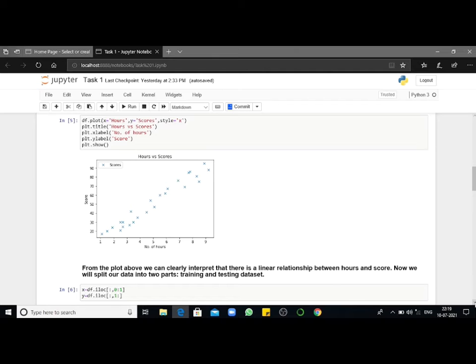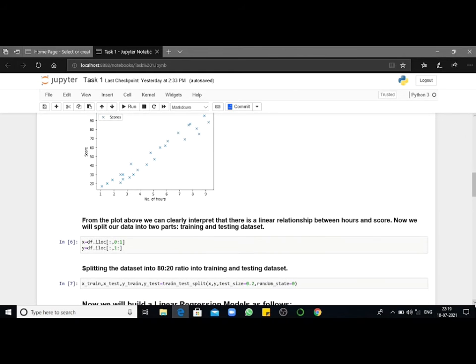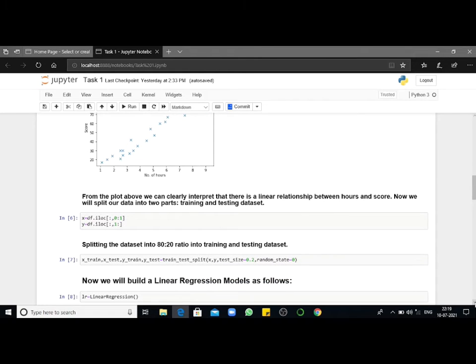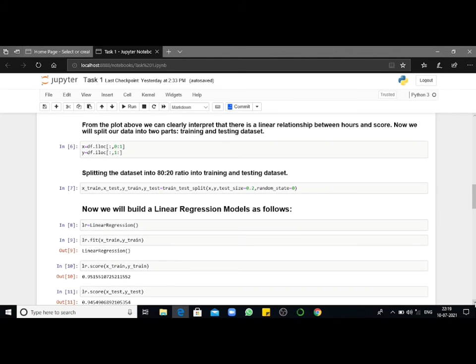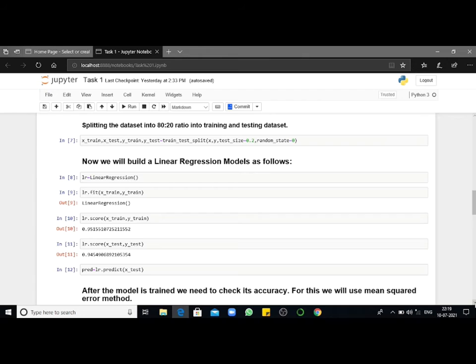After this, we will be splitting the data into two parts, that is training and testing. We have split our data in the command number 7 in two parts, that is in the ratio of 80 and 20 using the command train_test_split. After this, we will be building a linear regression model. We have used the library linear regression and we have fit a linear regression model on the training dataset, and we have made a prediction using the testing dataset.